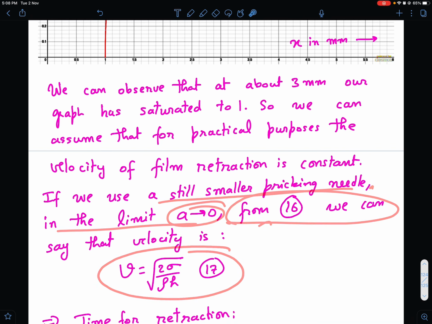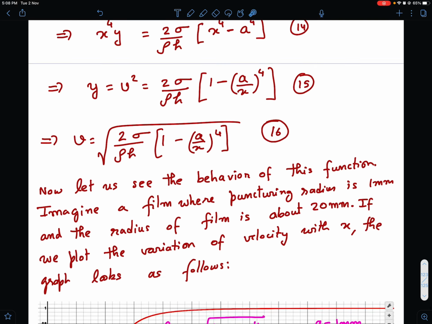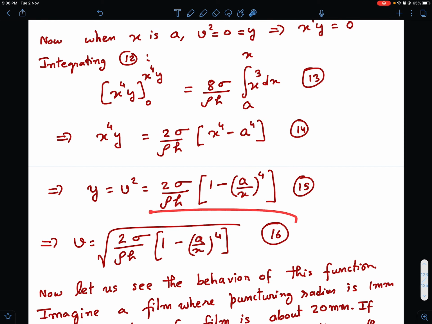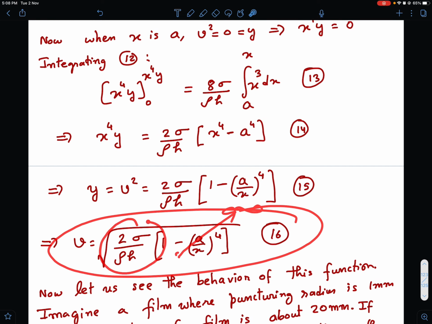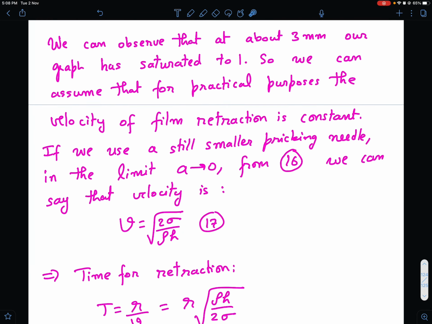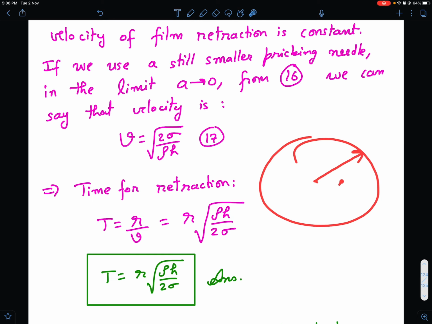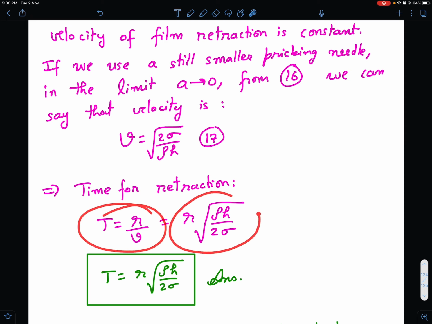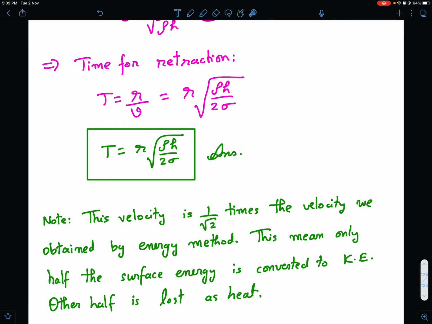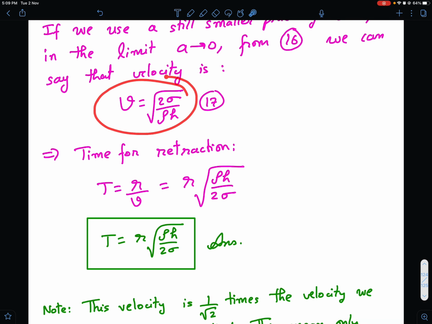If we use a fine piercing needle, the limit a tending to 0, from equation 16 we can say that velocity is root 2 sigma by rho h, okay. This is the equation 16, this one. So you put a equal to 0, so you are left with root 2 sigma by rho h, okay. So now what is the time for retraction? If it is retracting at a constant velocity, it has to cover a radius of small r, and velocity is known, so the time is simply r divided by v, so that is r into under root of rho h by 2 sigma. So this is what we get for time, okay, and this is our final answer.